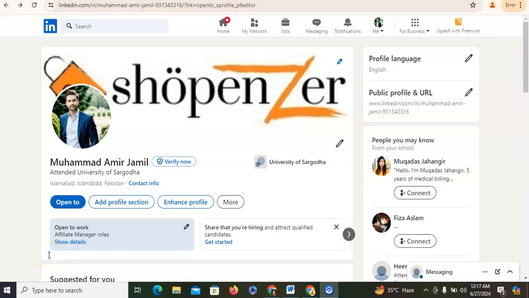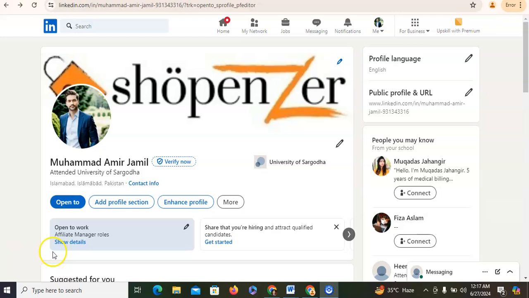Now I will show you how you can create a perfect LinkedIn headline for your LinkedIn profile. Your headline appears right below your name and is a key part of your LinkedIn profile. It should describe who you are and what you do. Use keywords relevant to your industry and make your LinkedIn profile more discoverable.